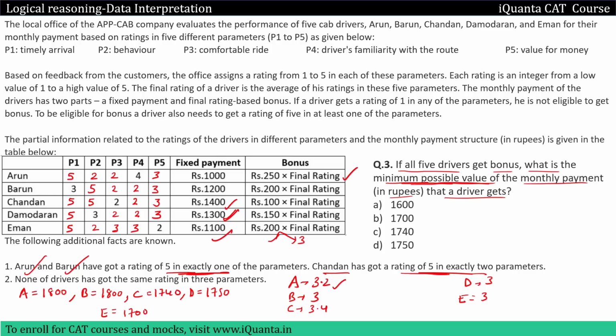We need to find out the minimum possible value of monthly payment. Among all these, minimum is 1700. So option B will be the correct answer. Okay. So even this was not very tough.